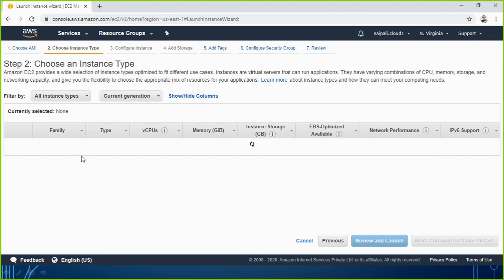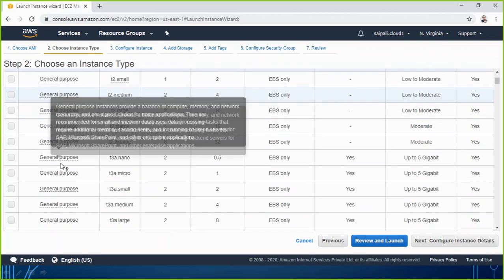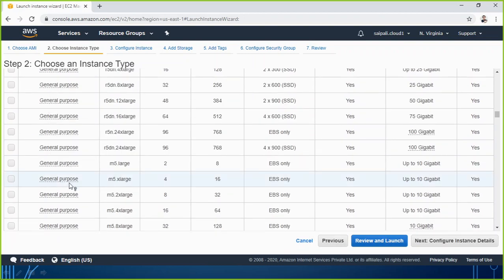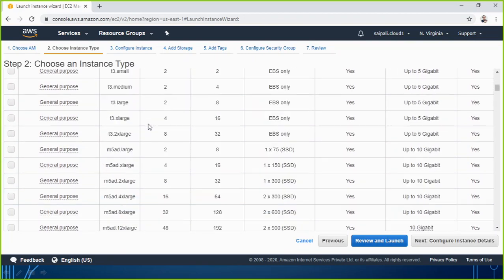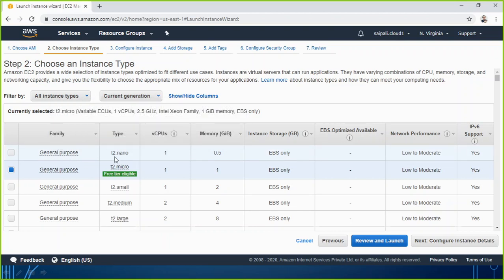Now in this list we are going to get the option of choosing hardware, meaning how much processor, RAM or storage you want to have in the instance which you are going to launch. You have first decided on the operating system, and what kind of storage there will be, but now we are going to choose the family, type, virtual CPU, memory, such kinds of options. So here you see there is a list of multiple options. Starting from, if I scroll up, you can have a machine in the category of T2 Nano.